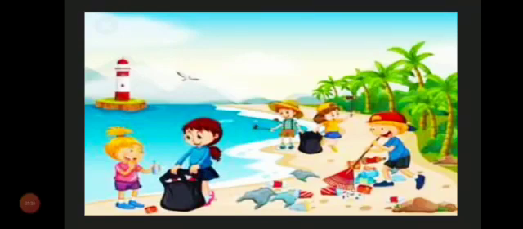They have some plastic bags that they are using to put things like empty bottles, wrappers, and empty bags. They are putting all these things in these bags. As you can see, the black bag in the hands of these kids. They are trying to make this environment healthy for themselves as well as for the fishes, the birds and the animals.